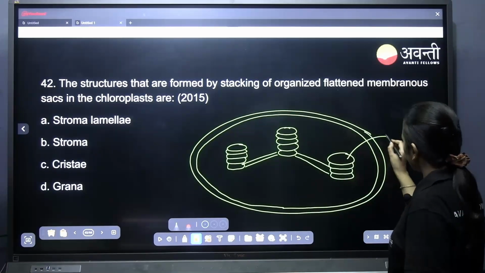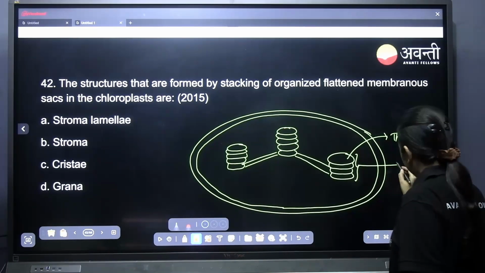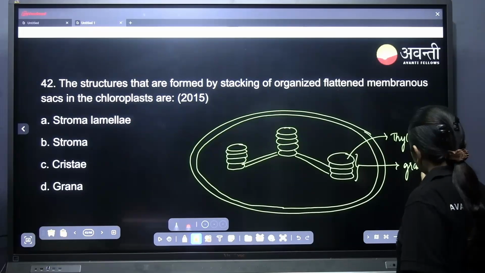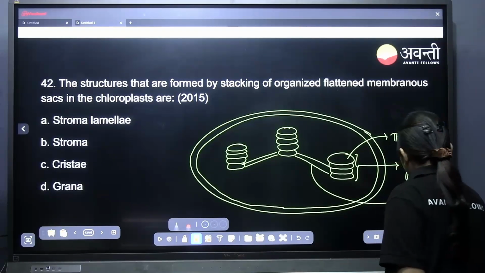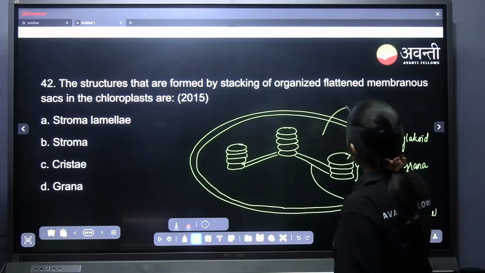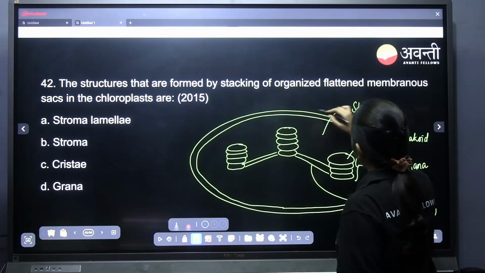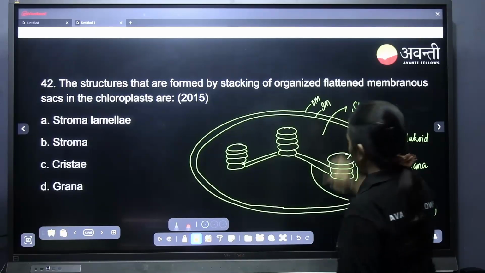One individual unit we call a thylakoid, and all these together we call grana. This is called stroma lamellae, and this is stroma, this is the outer membrane, this is the inner membrane.